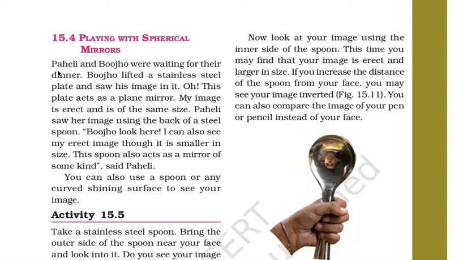Now, Paheli and Boojho were waiting for their dinner. Boojho lifted a stainless steel plate and saw his image in it. Oh, this plate acts as a plain mirror. My image is erect and of the same size. Paheli saw her image using the back of a steel spoon. Boojho, look here. I can also see my erect image, though it is smaller in size.